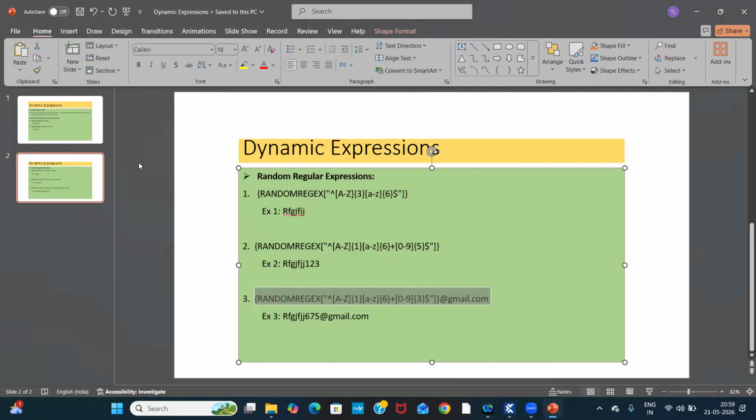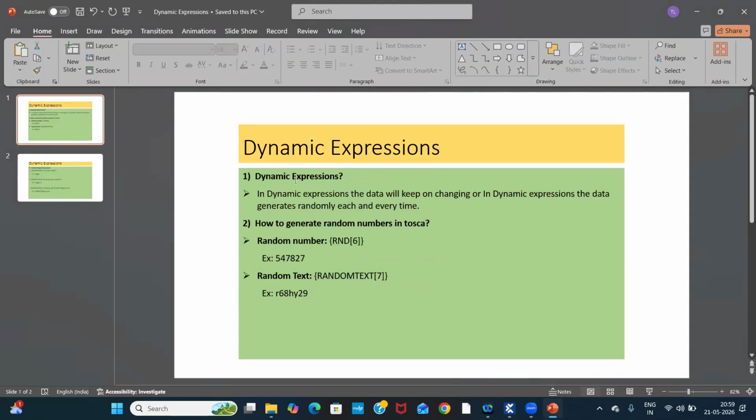One more time, I will explain from the starting. In dynamic expressions, the data will keep on changing. That is not static data. The data will keep on changing. We don't know which data it will come like that. So it generates randomly each and every time. So that is the reason we have to use these expressions.